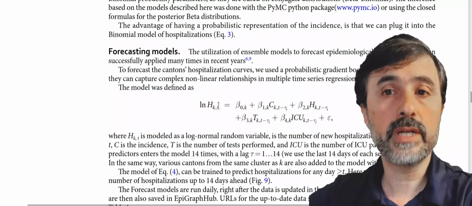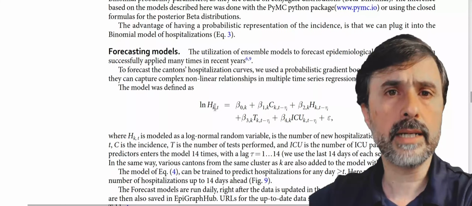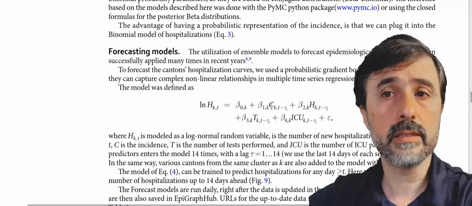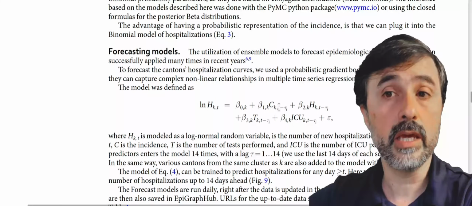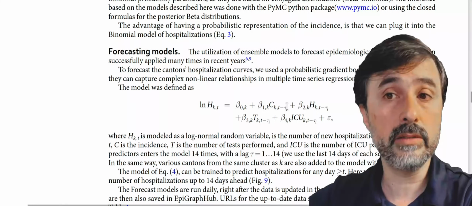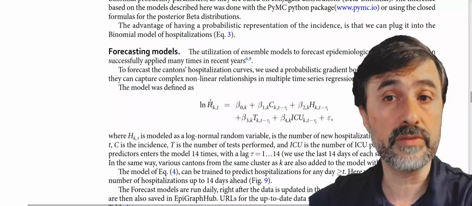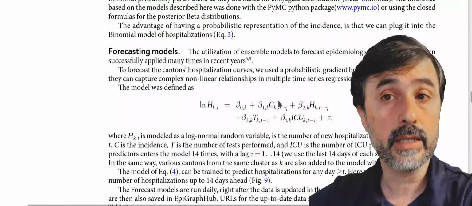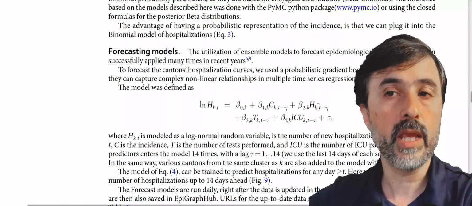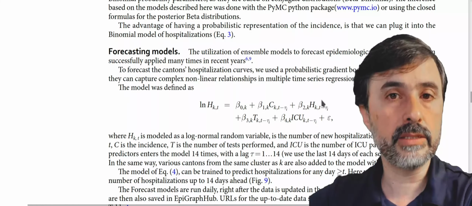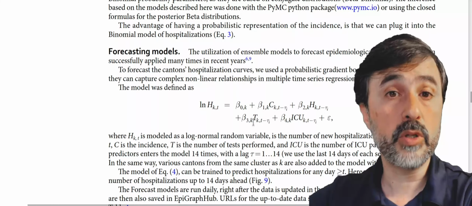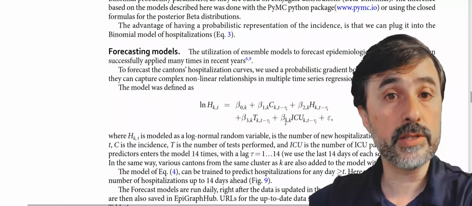In order to forecast hospitalization for every canton K at time T, we use information about cases for every canton K at times T minus tau, given by the optimal lag between the canton we're forecasting for and the canton that we are using here. The hospitalization rates, the same way, the number of tests, and the number of ICU beds.